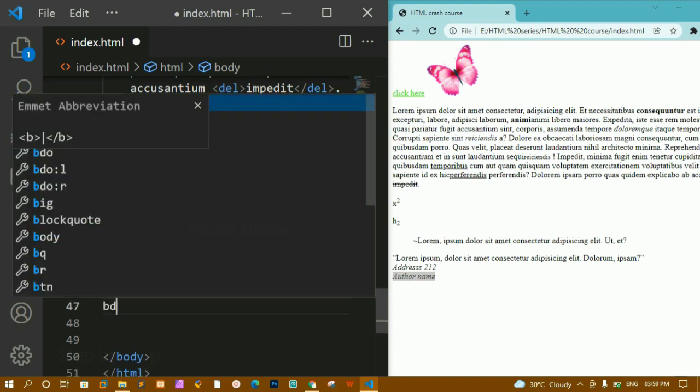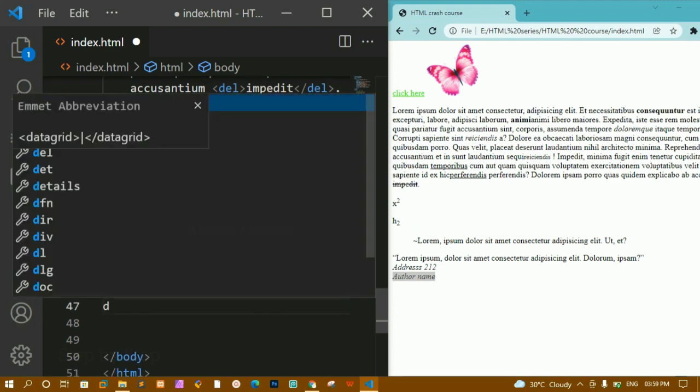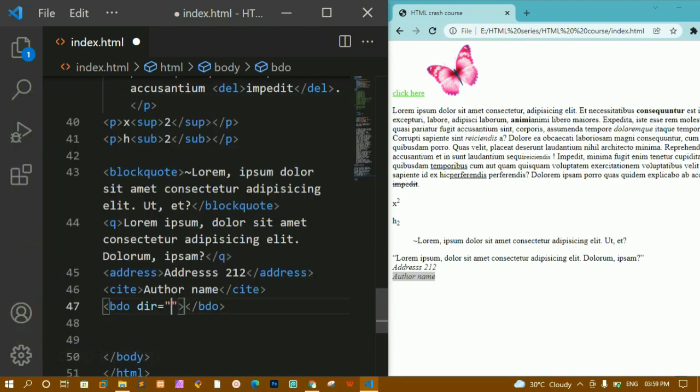Then we have the BDO tag. This is nothing but the bidirectional override tag. I'll write BDO here, and inside this we just have to give the direction. I'll write right to left, and inside this I'm going to write hello. I'll save this, and now you can see this will be printed like this, in reverse order. This is right to left. By default it is left to right, so you don't have to give left to right. If you want to reverse it, you can use right to left inside this BDO tag.